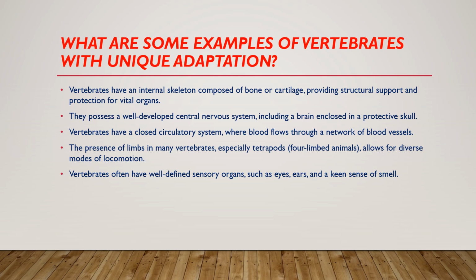What are some examples of vertebrates with unique adaptation? Vertebrates have an internal skeleton composed of bone or cartilage, providing structural support and protection for vital organs. They possess a well-developed central nervous system, including brain enclosed in a protective skull. Vertebrates have a closed circulatory system where blood flows through a network of blood vessels. The presence of limbs in many vertebrates, especially tetrapods, allows for diverse modes of locomotion. Vertebrates often have well-defined sensory organs such as eyes, ears, and a keen sense of smell.